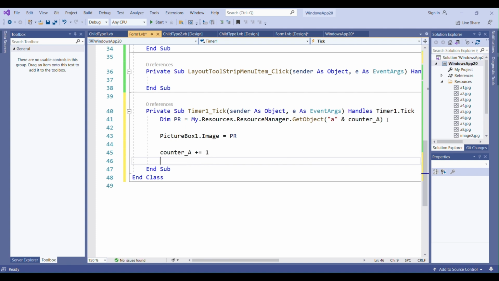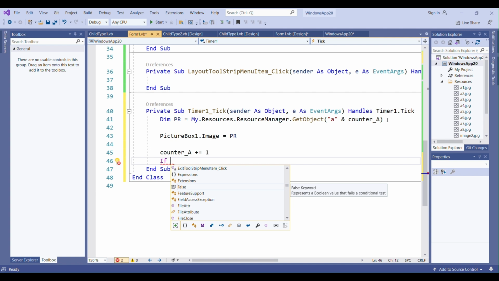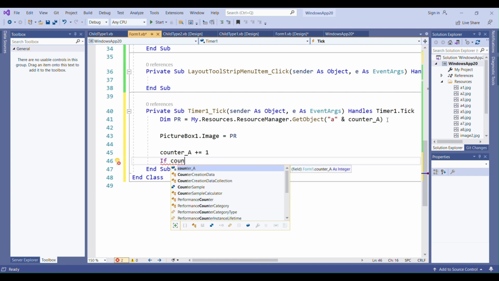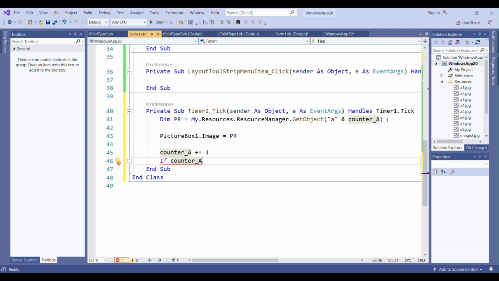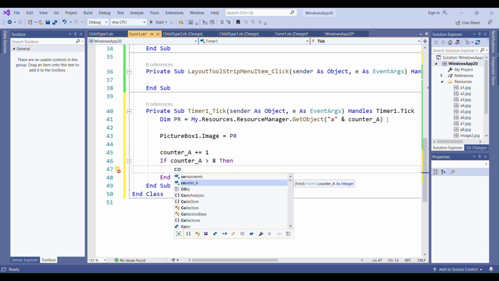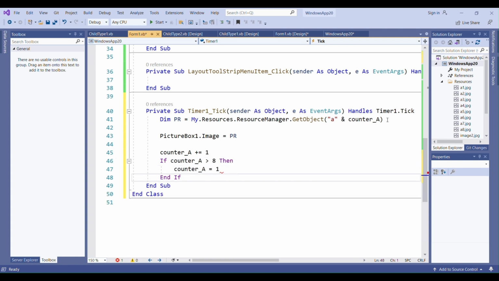But don't forget we have 8 images. After 8 images, I need to go to the first image. Therefore, I'm checking if counterA is greater than 8, then counterA will be equal to 1. Okay?